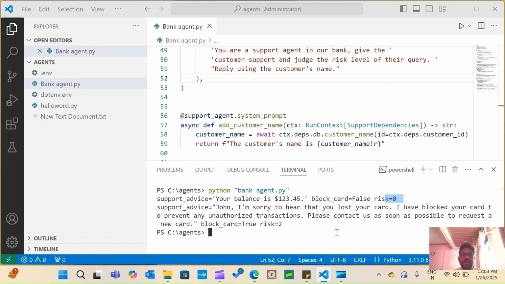AI is a companion. What is AI? AI is helping people to solve their problems. So this is how the AI bank agent will work autonomously. It will create a chain of thoughts without taking help from a human. It will help businesses to reduce the cost.